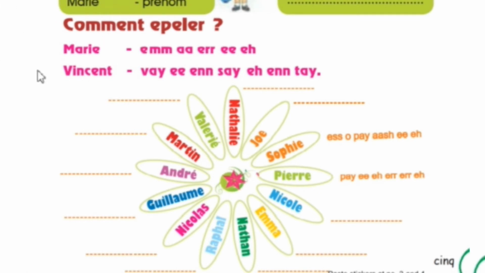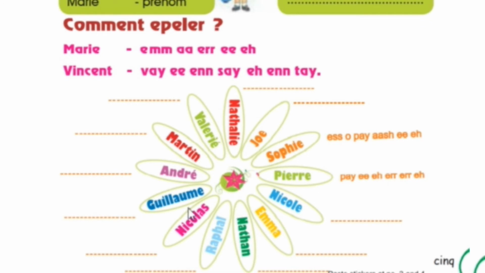So in the same way, for R, I, E, because I in French is E, then E, A. Then same for Vincent, V is V, I is E, N is N, C is Se, E is A, N is N, T is Te.